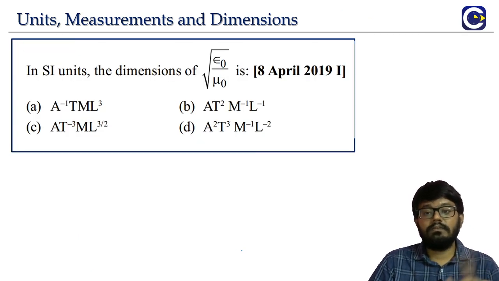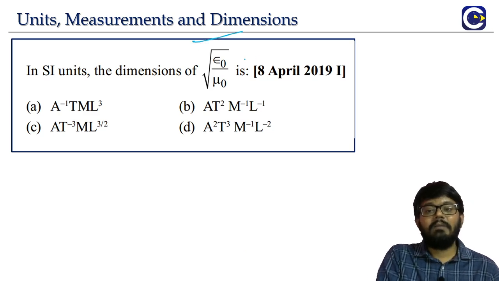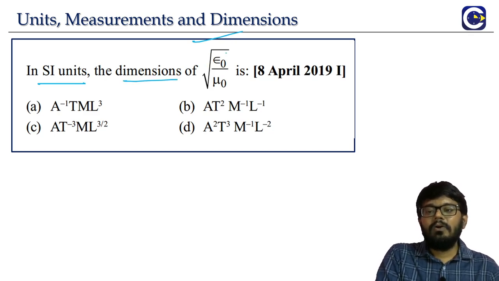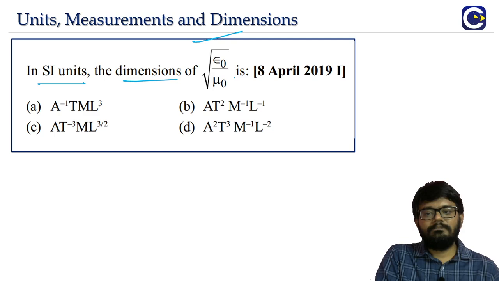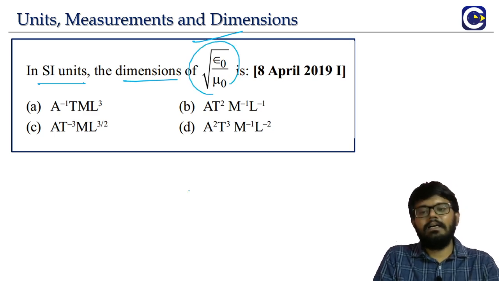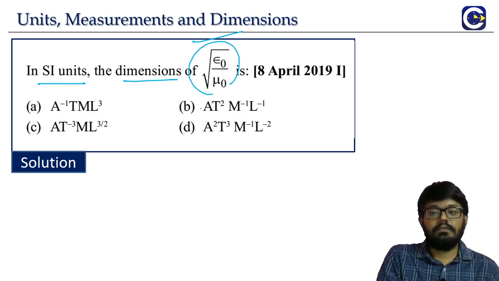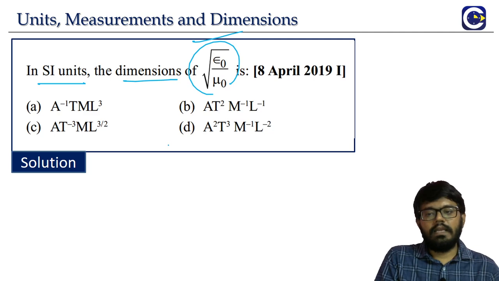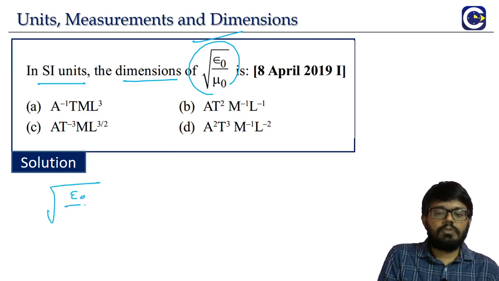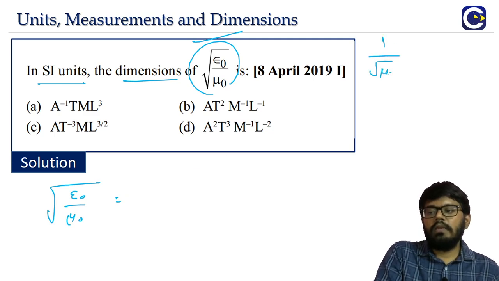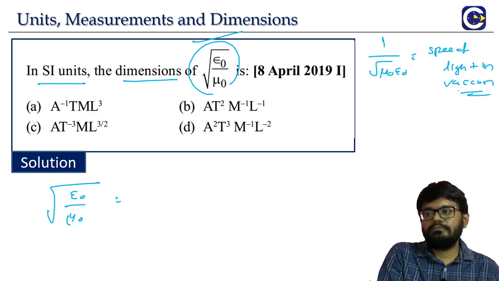Next we have another question, same, on these permeability and permittivity. In SI units, the dimensions of root of epsilon naught by mu naught. If it is a question while you are practicing, you can see in previous itself we have done this. Okay, but yes, we will again try and do it. Root of epsilon naught by mu naught. We know that 1 by root mu naught epsilon naught, right? What is it? Speed of light in vacuum, C basically.